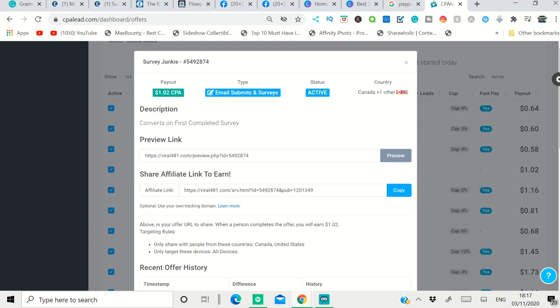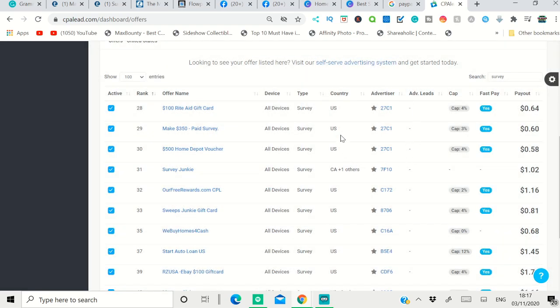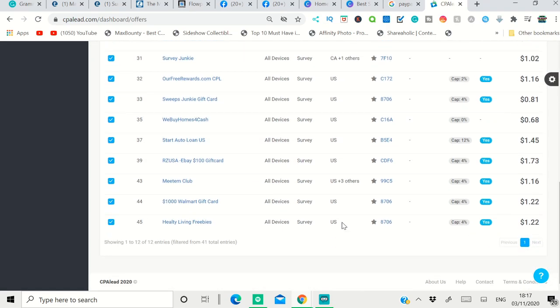So you can promote different offers from here, and also you can target different customers. This is USA, Canada, UK and other countries, so different offers are here for different countries. So how you can promote it, this is the trick that lots of people get stuck with. This is the method I took personally, so I'm going to share it with you guys.